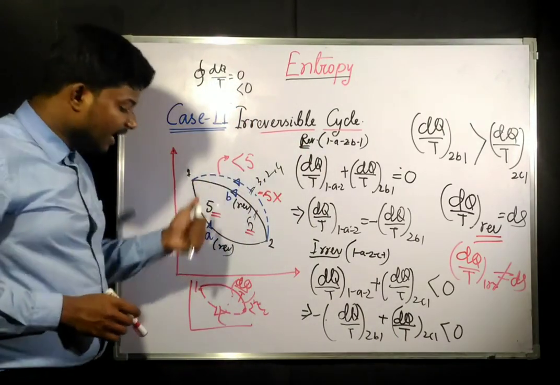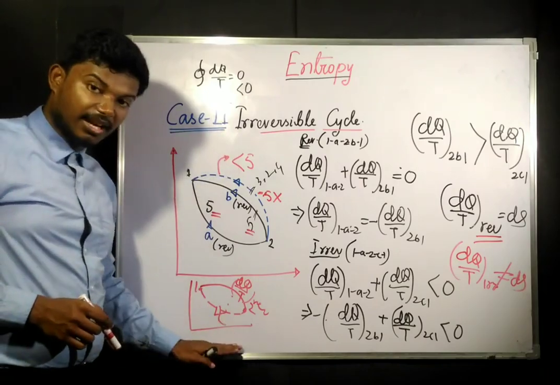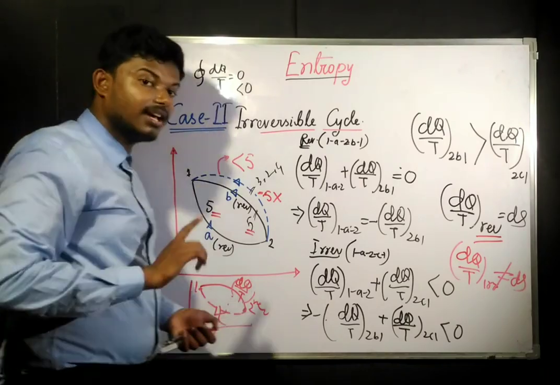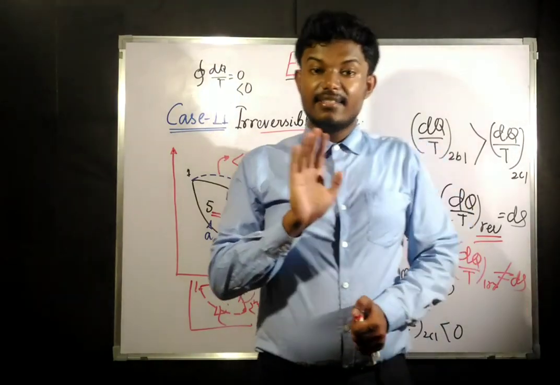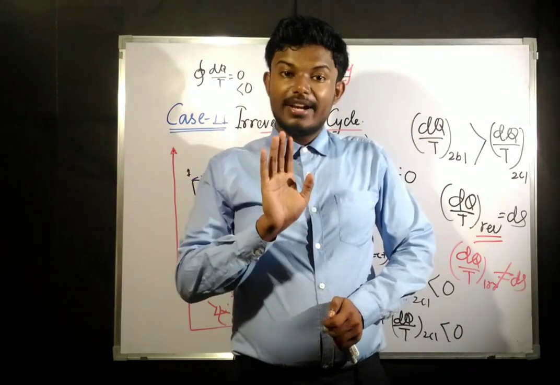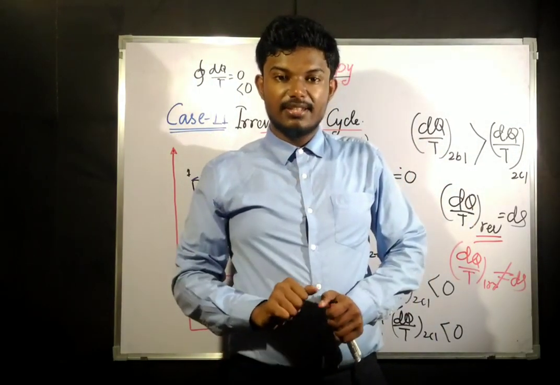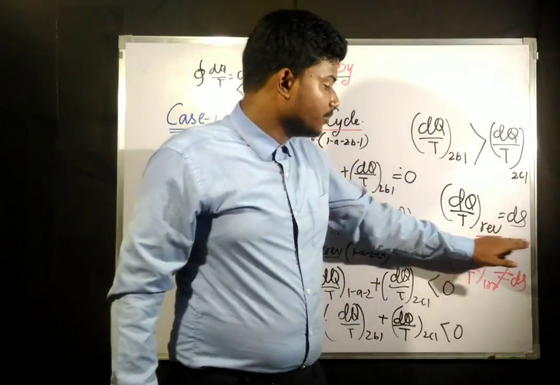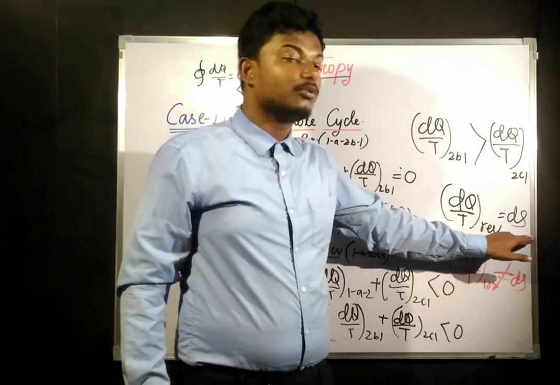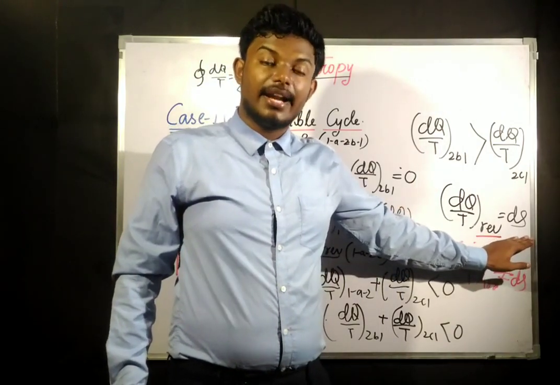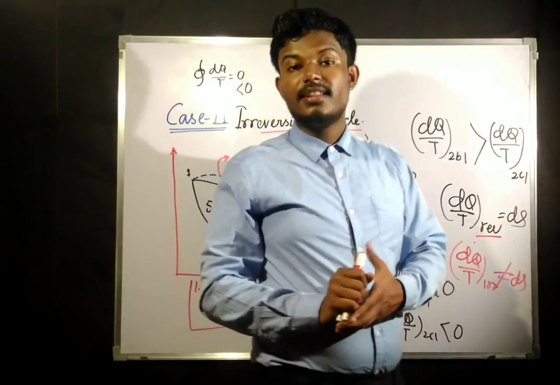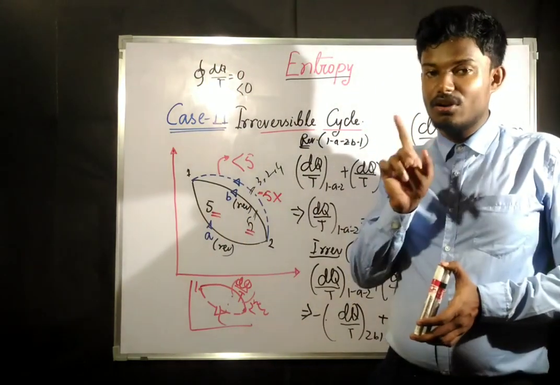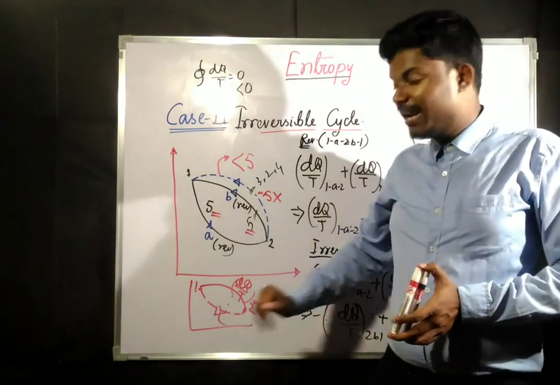If a reversible process is there from 1 to 2, it does not mean that there is no entropy change or that we cannot find the entropy change. Because we have said that dq by T for a reversible process is going to give us the entropy change. That does not mean that if a process is irreversible, we cannot find the entropy change.